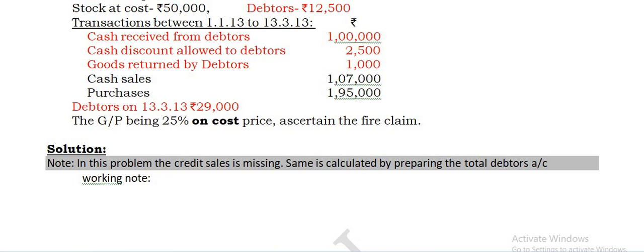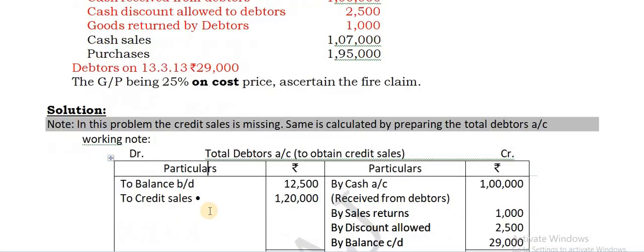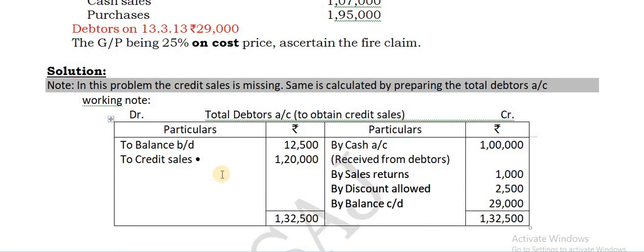Well, so you can go for the note here in this column. What is missing? The credit sales is missing, and the same is calculated by preparing the total debtors account. You have to prepare total debtors account here. So continue with the next one, that is the debtors account. So go for the debtors account. In this debtors account, you can notice how you have to write right from the beginning. This is the opening balance. Always take on debit side, balance brought down 12,500. Then balance carried down, this is the end, 29,000. Okay, opening and closing balances.